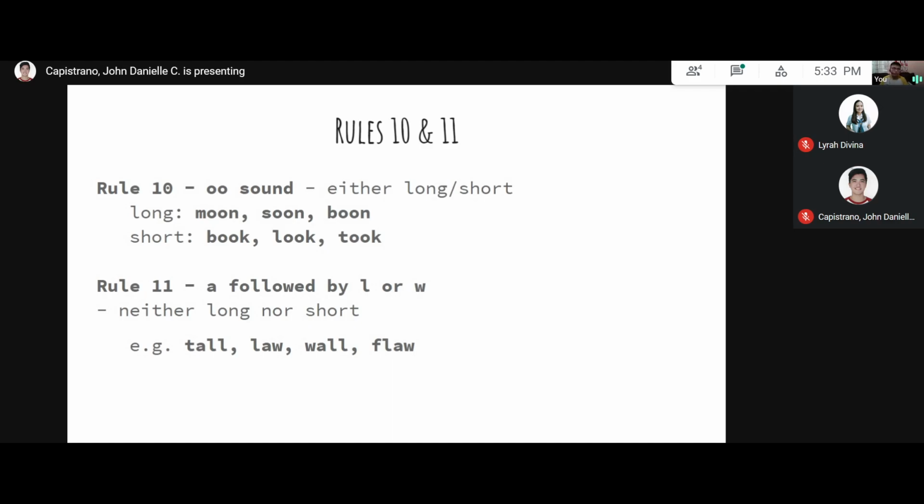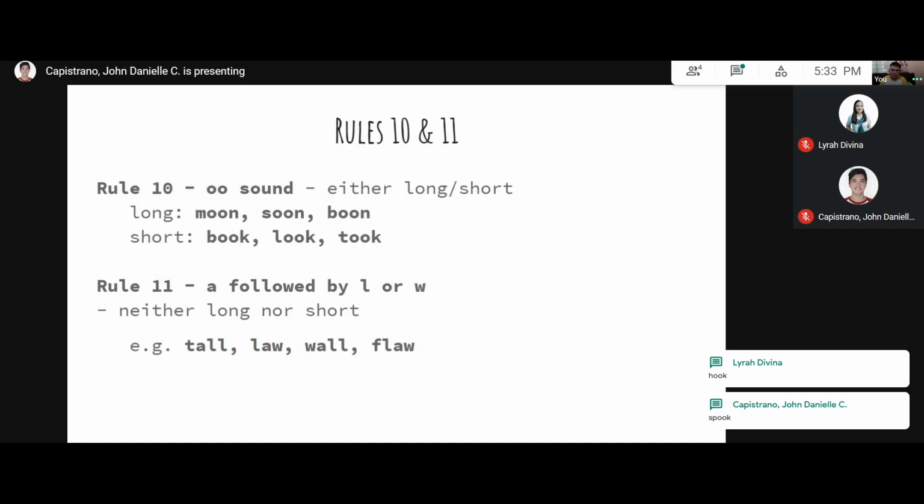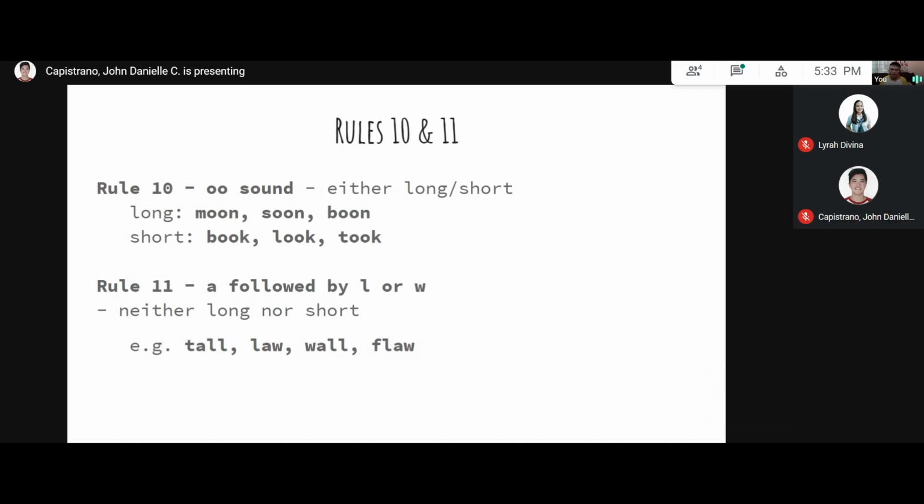For example, the short sound: put or hook. That's right, hook, spook. How about the long sound? Can we give some long sounds? Spoon, sloop. That's the long and the short.